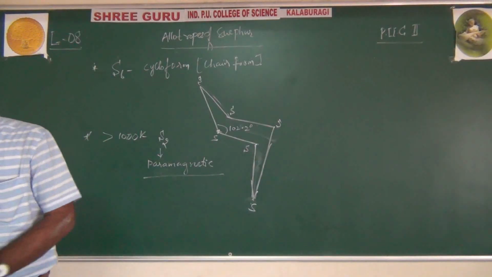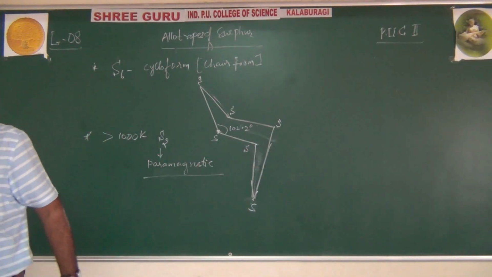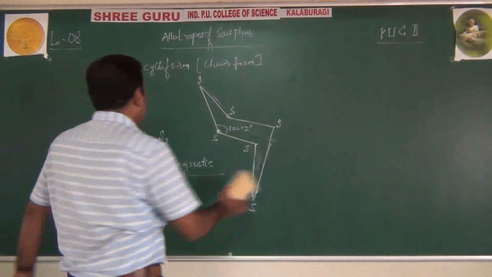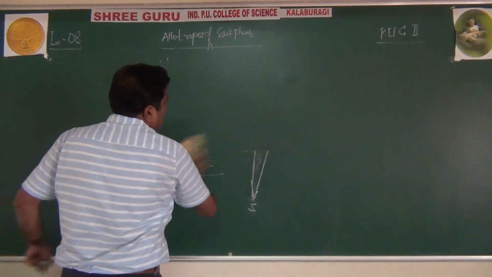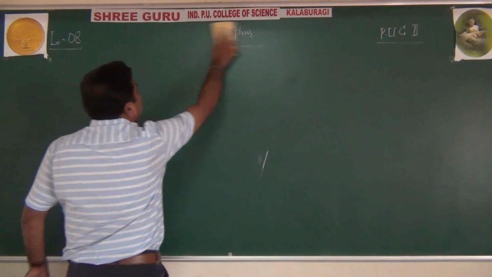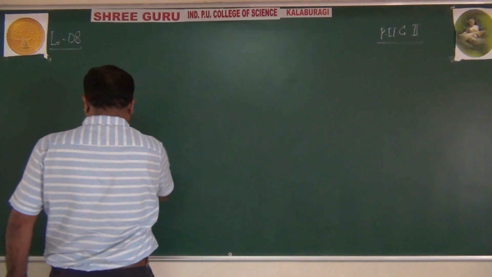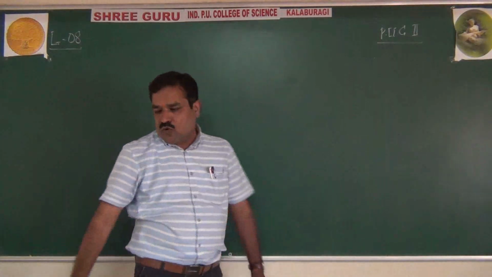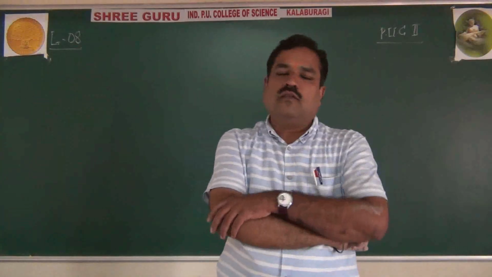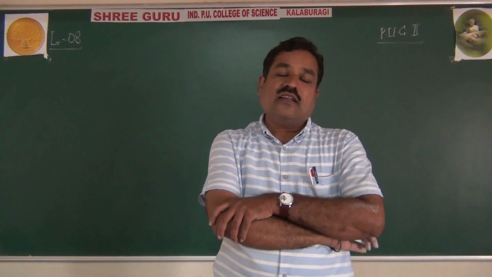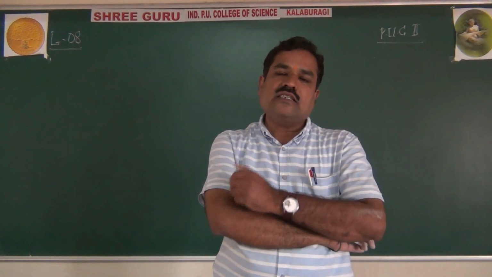After the allotropic forms of sulfur, let us move on to sulfur dioxide, another important compound of sulfur. But remember, in theory, they will ask you only regarding structural feature differences between sulfur rhombic and sulfur monoclinic. Sulfur rhombic is the most stable and gets transitioned to sulfur monoclinic at 369 Kelvin.